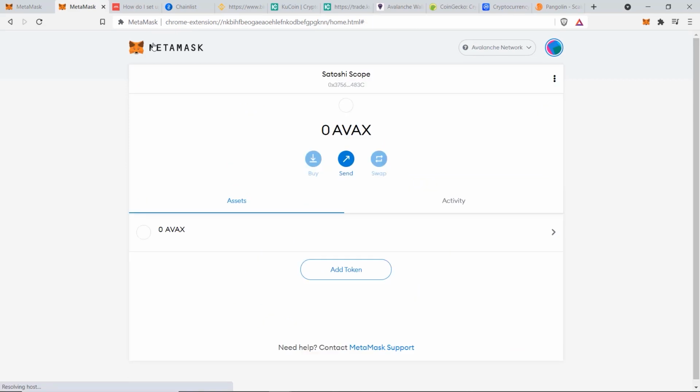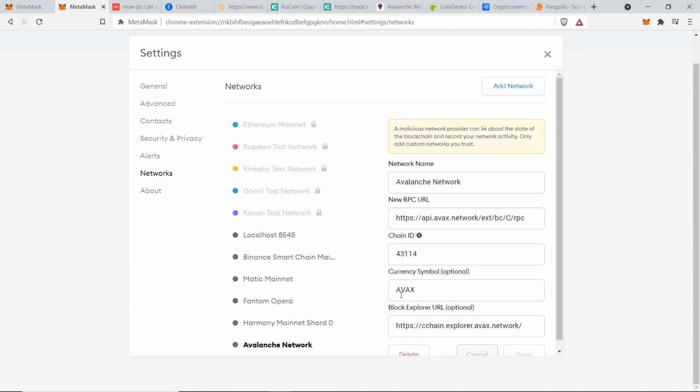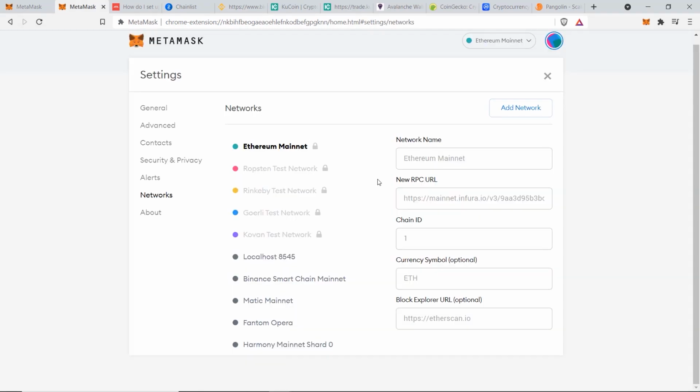Now go back to the dashboard, and you can see here we have our AVAX token as our main token, and it appears that it has been successfully done. So now I'll just delete this Avalanche network for now and show you the next method.